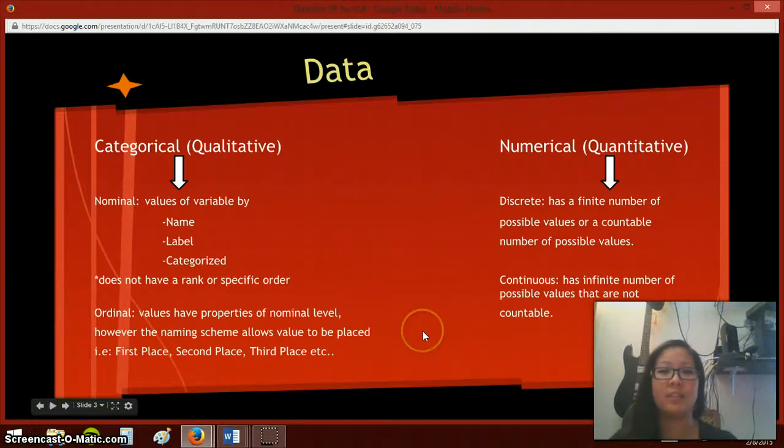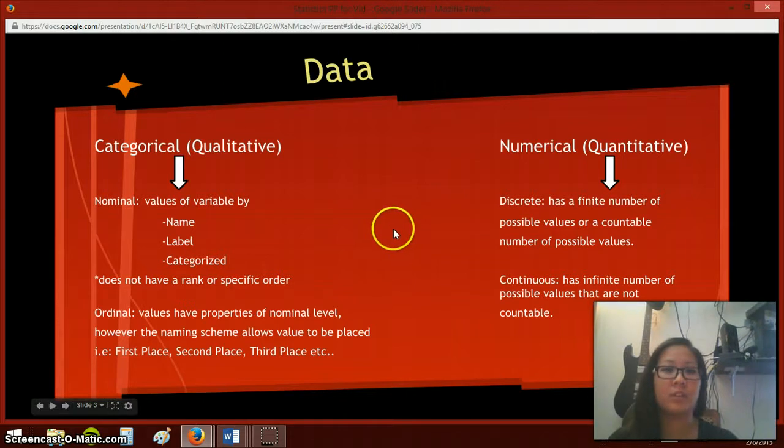Data can be categorized in two different category types. Categorical, which is qualitative, has different values of the nominal value, which is organized by name, label, or just categorized. So, for instance, just on a name basis, Stephen, Molly, and Greg, they're just names. There's no inflection into a rank or anything, no system of organization. They're just a name, a label, a person.